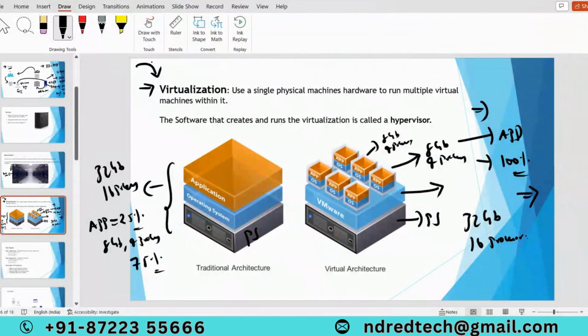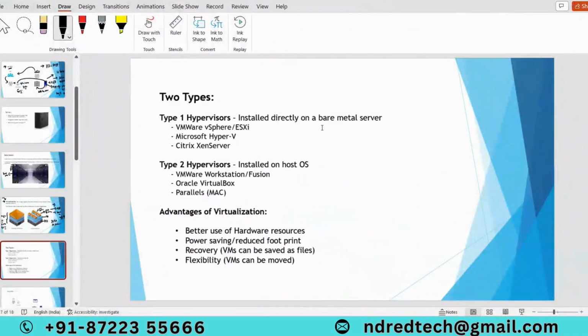Previously, with the help of traditional architecture, we were wasting almost 75% of the resources of a physical server. With the help of the virtualization concept, we can utilize a maximum of 90% of resources. That's the reason it's one of the revolutions in the IT industry. Virtualization: basically, there are two types.